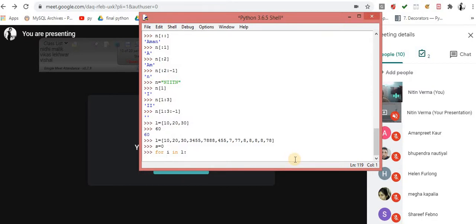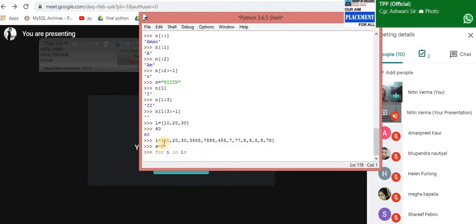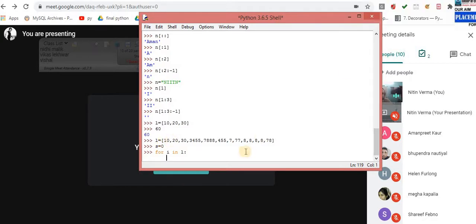Now if you observe carefully what exactly I have to do, just take it into the general life scenario. Don't take it in the programmatic way. What exactly do you have to do? Now if I give you this number of items, and I tell you to sum all these items, what will you do? You will take 10. After that you will add 10 plus 20. Now you will write down on the paper that it is 30.